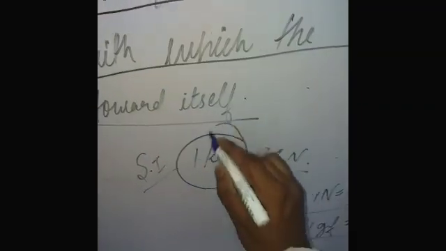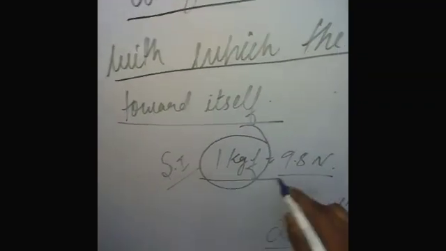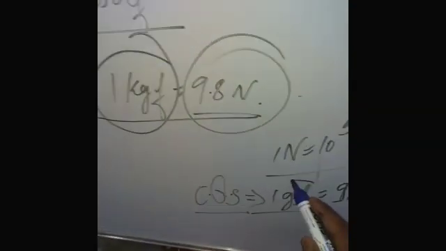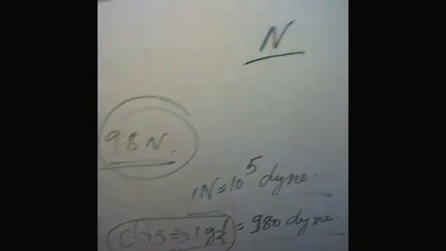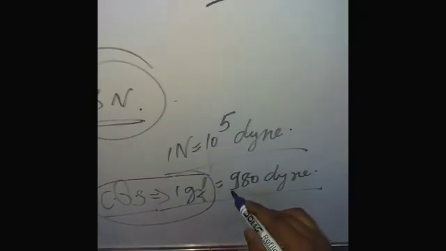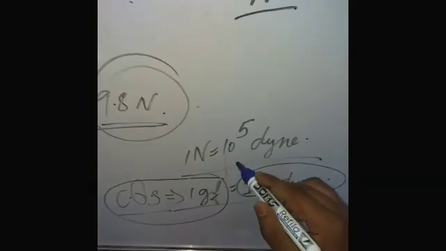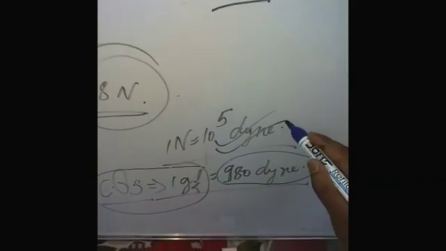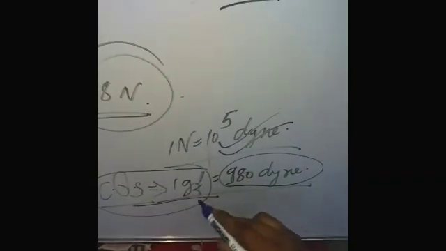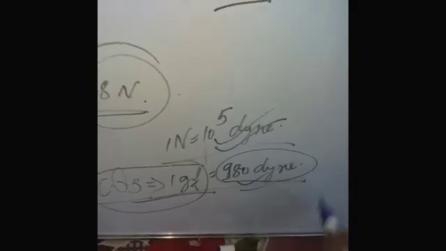The SI unit of force is Newton. The unit of weight is 1 kgf. You know that 1 kgf equals 9.8 Newton. Understand? In the CGS unit, it is denoted by 1 gf. 1 gram force equals 980 dyne, because 1 Newton equals 10 to the power 5 dyne. So 1 gram force equals 980 dyne.